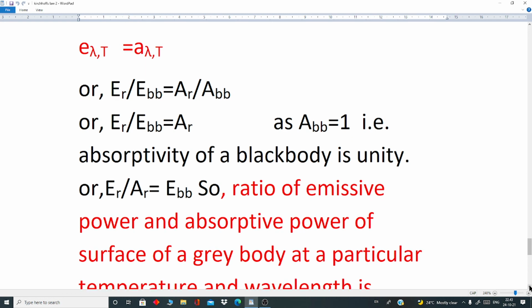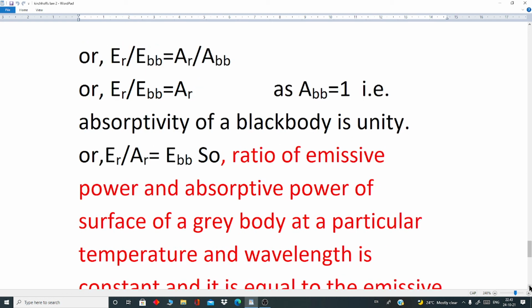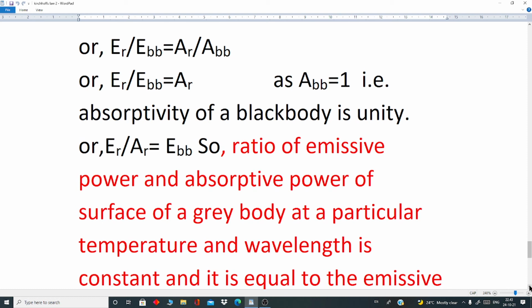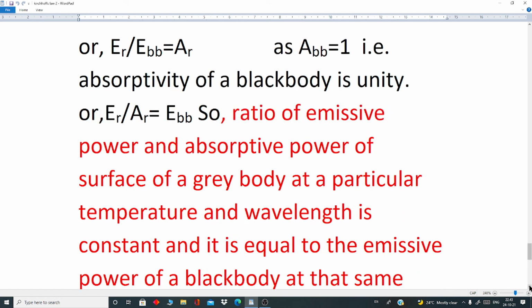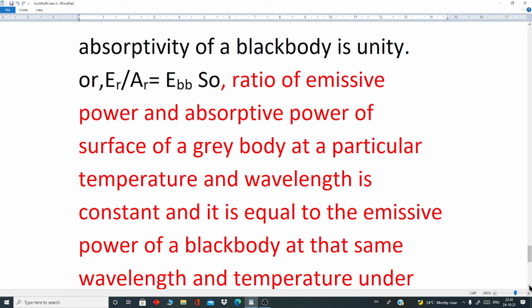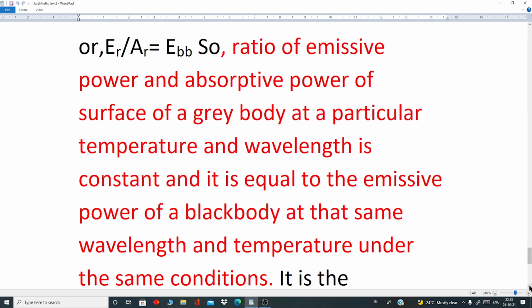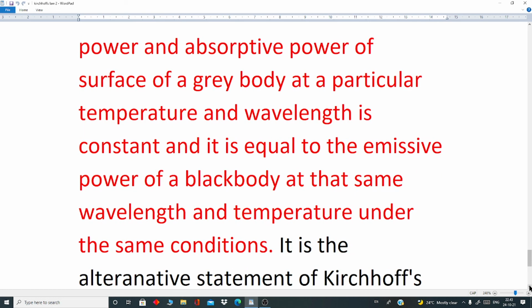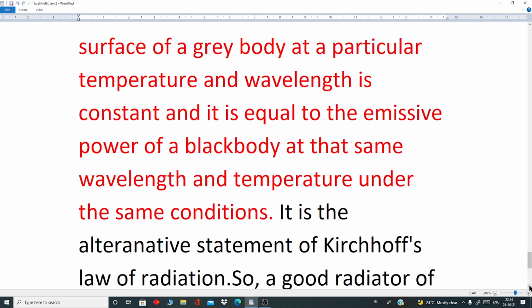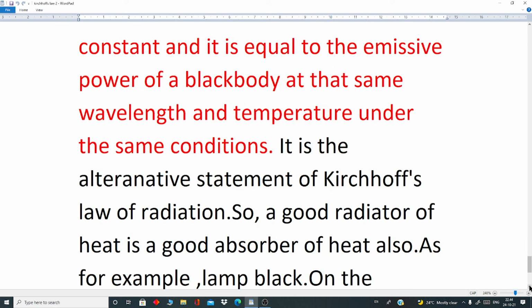So, ratio of emissive power and absorptive power of surface of a gray body at a particular temperature and wavelength is constant, and it is equal to the emissive power of a black body at that same wavelength and temperature under the same conditions. It is the alternative statement of Kirchhoff's law of radiation.